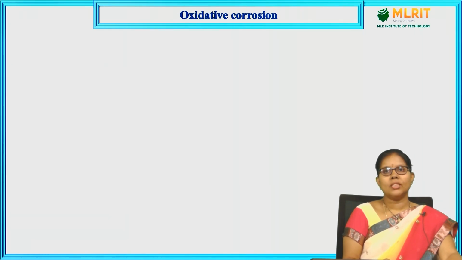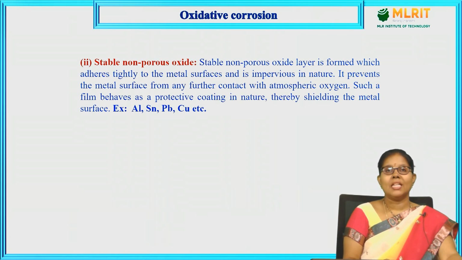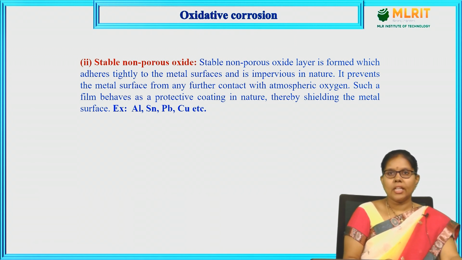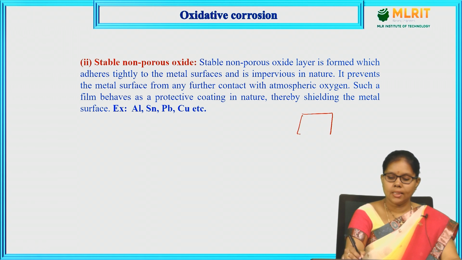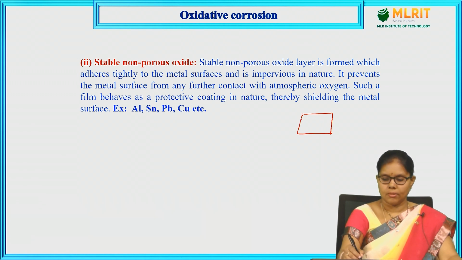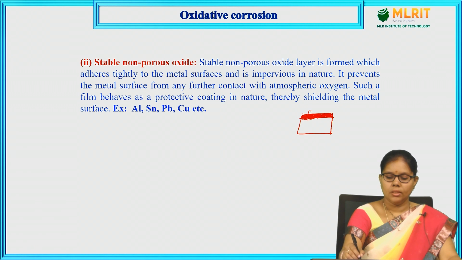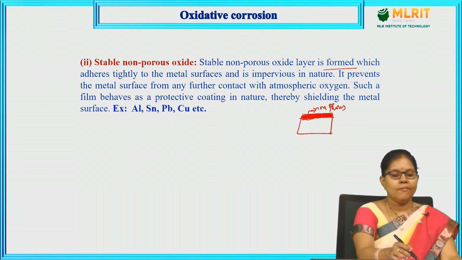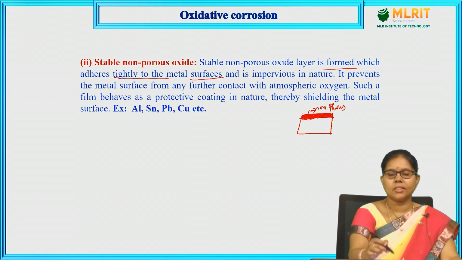Let us move to the second type of oxidative corrosion. Stable and non-porous oxide layer. Let us take that this is aluminium. Aluminium is a metal which forms a stable and non-porous oxide layer. When aluminium is reacted with oxygen, a stable non-porous oxide layer is formed which adheres tightly to the metal surface.